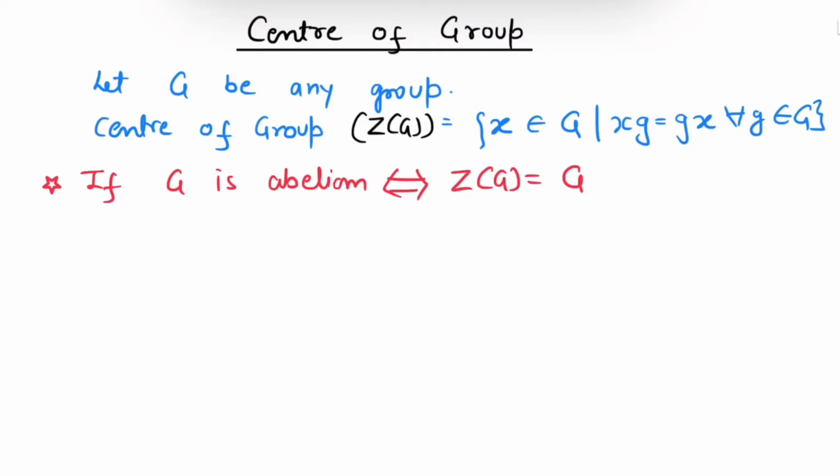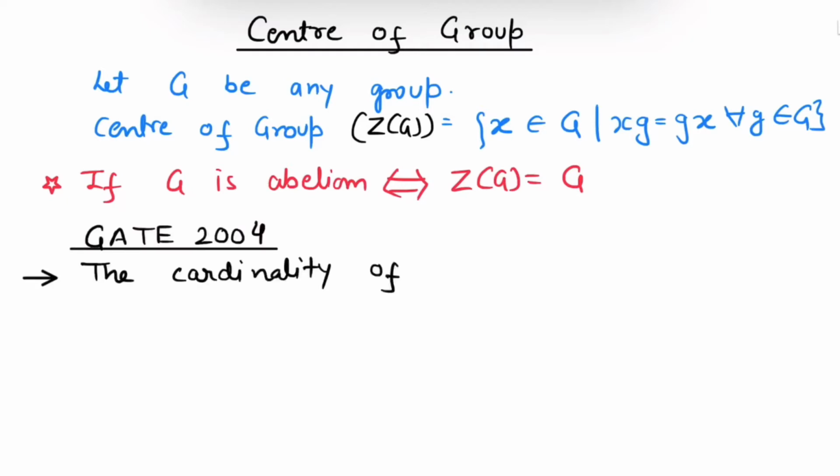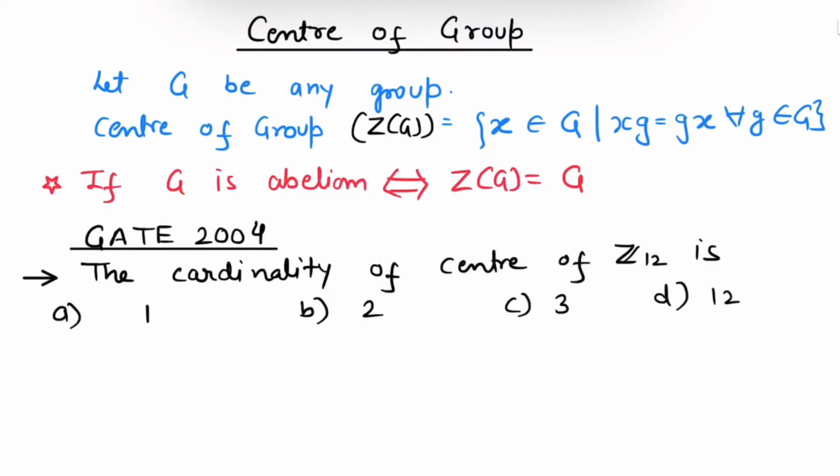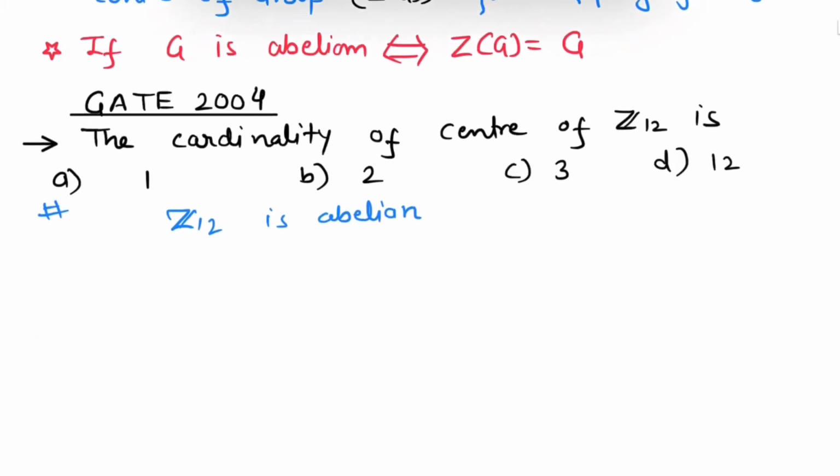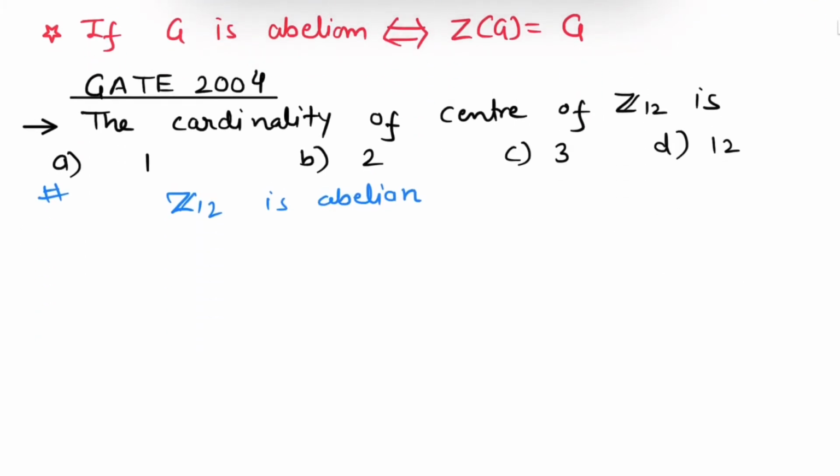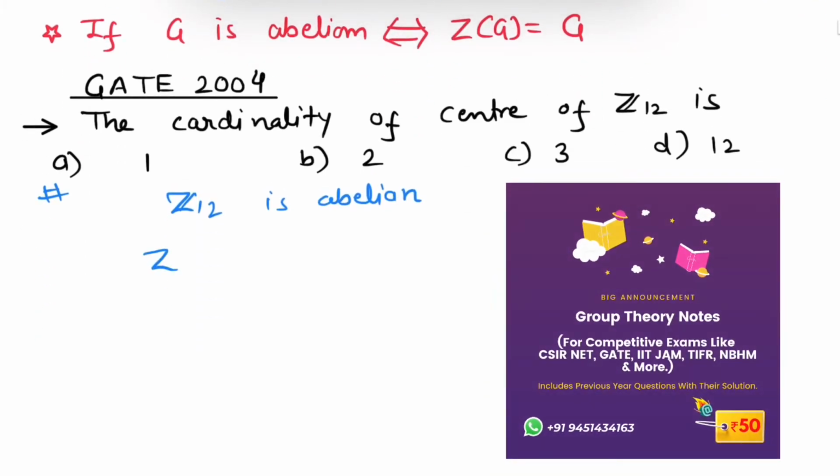Okay. Now here is a quick question for you. Find the cardinality of center of Z12. We know that Z12 is abelian. Okay, that means from the above fact center of Z12 will be nothing but group Z12.